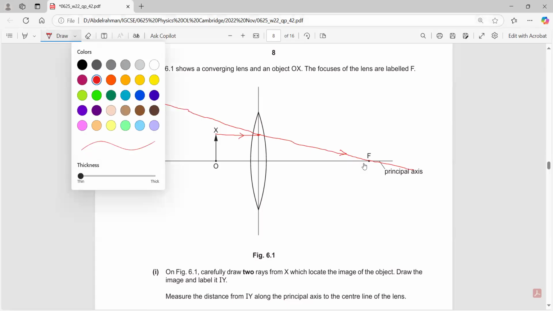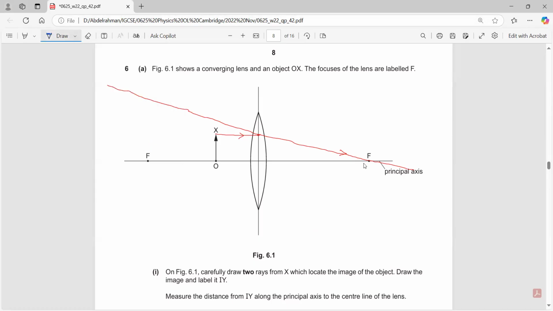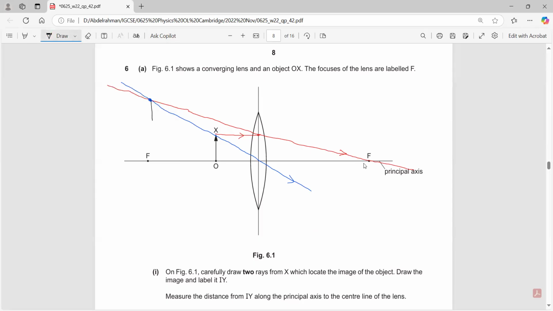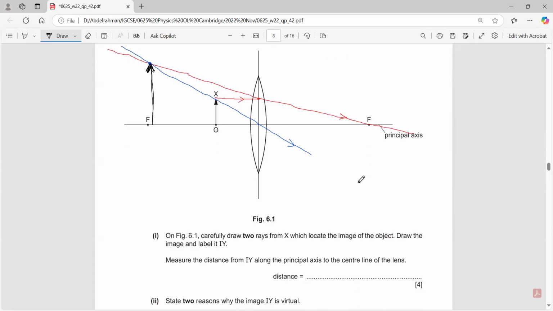And then the second line, let me use another color, which will pass through the center. Definitely they will not meet on the other side, they will meet on the same side. When you extend this line behind it, they will both meet at some point behind it. Definitely you're drawing using a ruler, drawing quite accurately. So the image will appear behind the object.